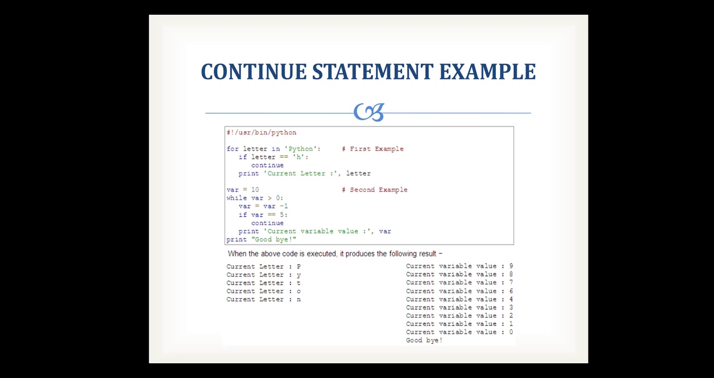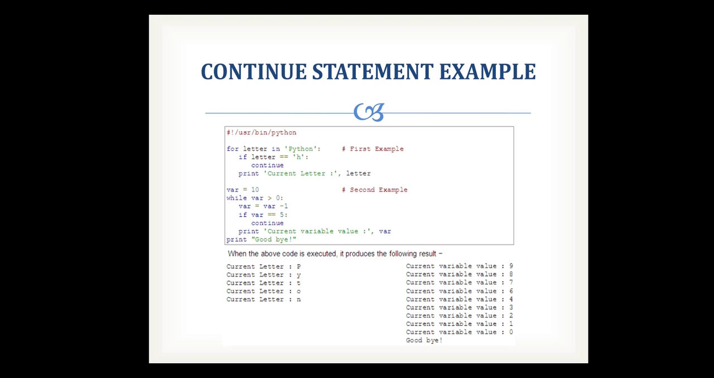See here, the first loop is going to execute till iteration number 6. When your condition is true, that the letter is equal to H, it is directly going to continue to the next iteration. It is not going to exit from the loop like a break. It directly continues to the next iteration. So that's why your result for the first for loop is here. It will directly print pyt.